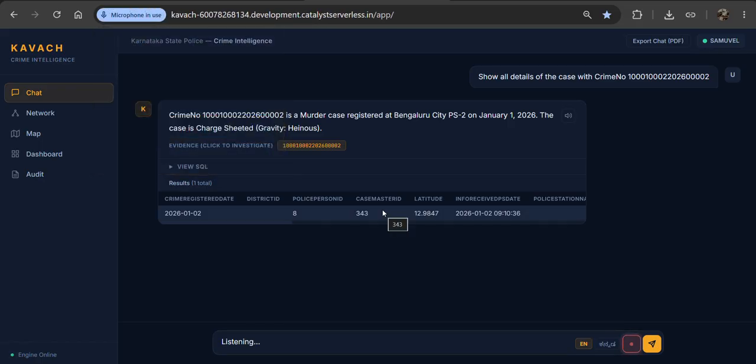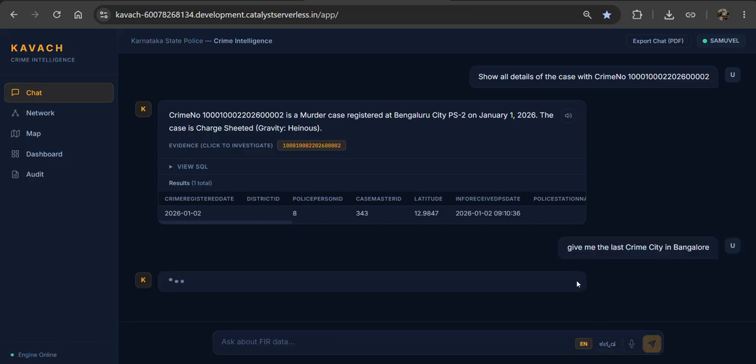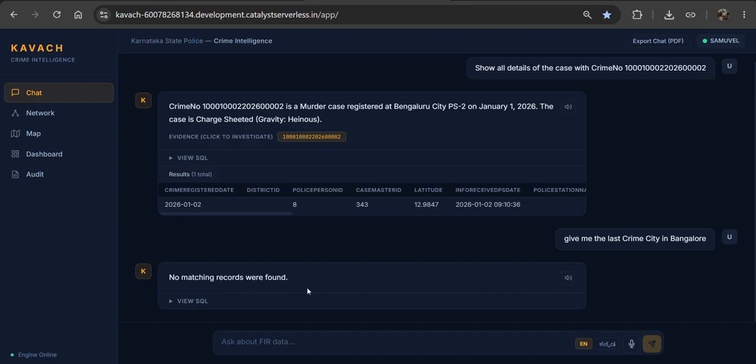Tell me the last criminal cases which were held in Bangalore city. If I'm asking this, give me the last crime in Bangalore city. There were no records found for crime in Bangalore city.